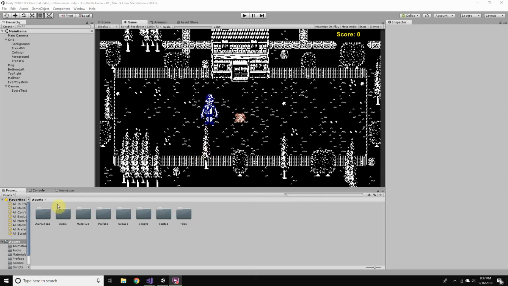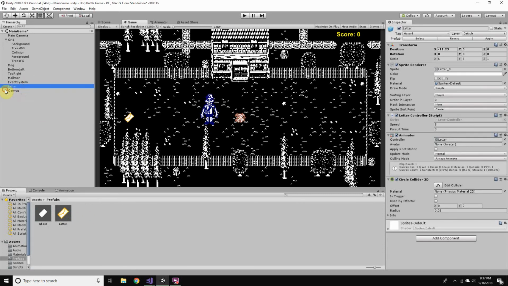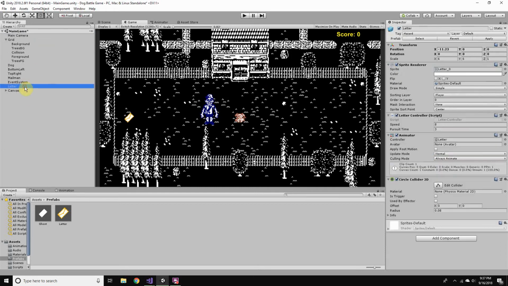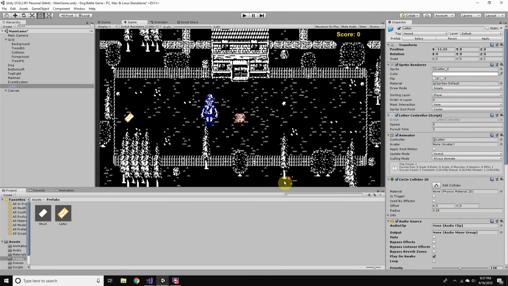So let's start. I want to start with the projectile itself because this one will be the easiest one. So if I bring the letter back, for any audio in the scene, we need an audio source and an audio listener. So our camera is our audio listener. It has that component attached to it, and for anything that we want to emit a sound, we can add a component and type in audio and put an audio source.